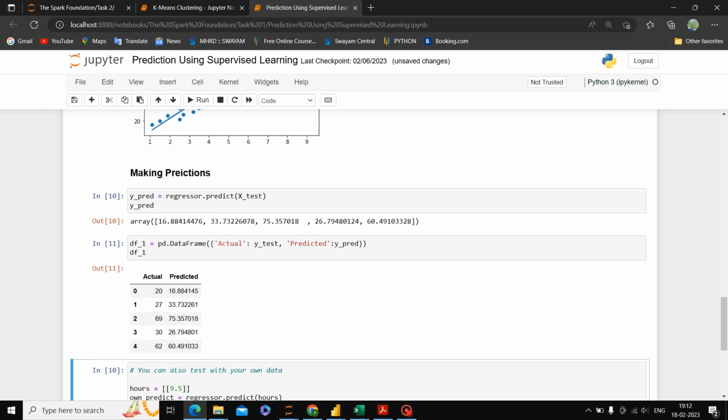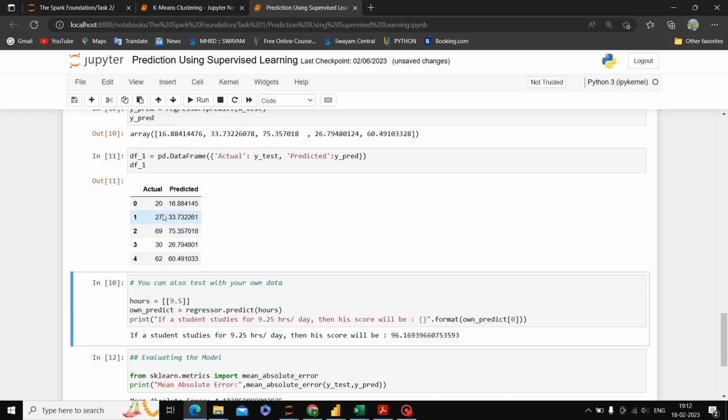Here it is, we are comparing both the actual values and the predicted values. For actual it was 20 but it predicted 16.88. So it is nearly close, you can say, and the actual was 27, it is predicting 33.73, similarly.